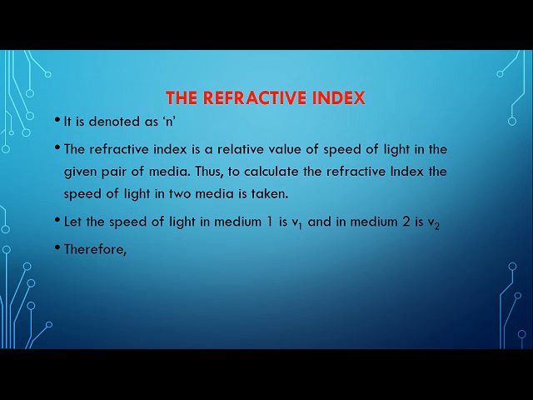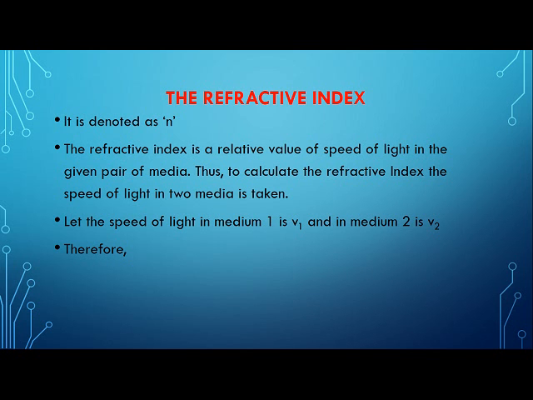Light will pass through these transparent substances, and every time, whether through air, glass or water, the speed of the light will be affected. And what is meant by refractive index?